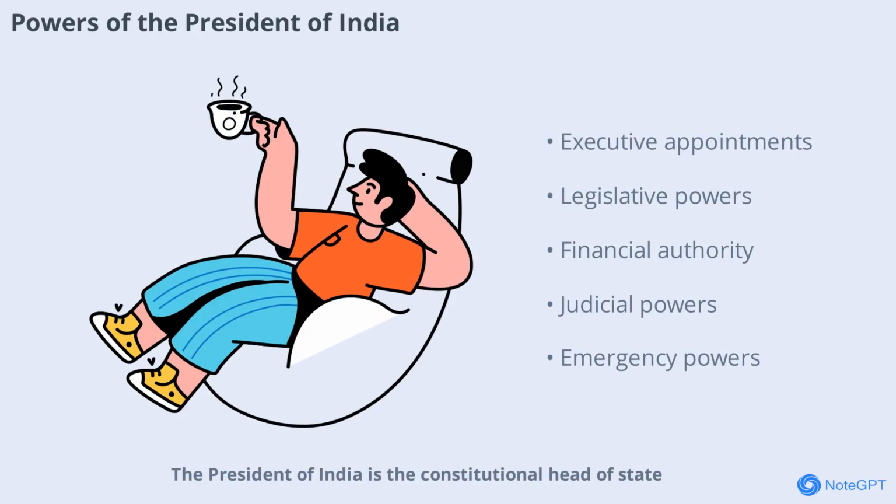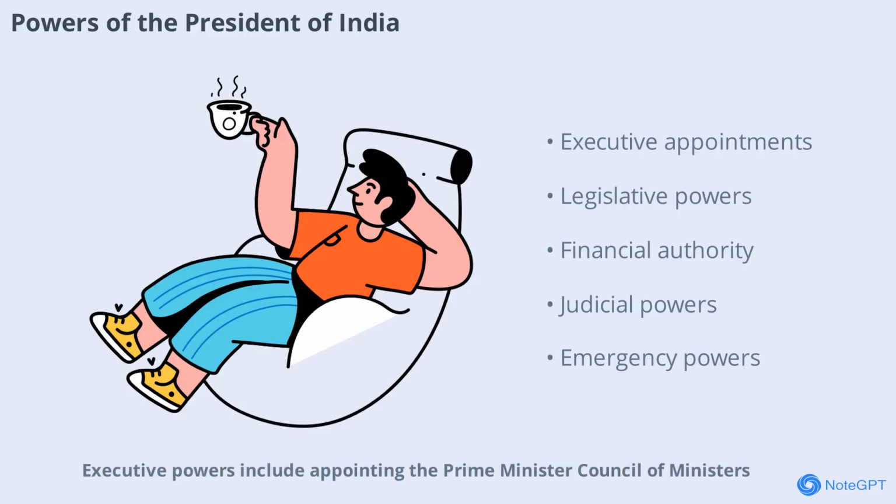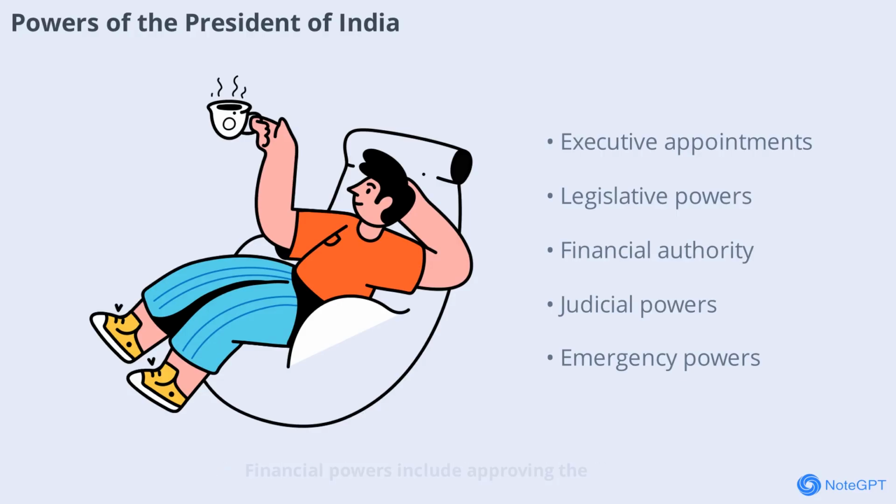President of India is the constitutional head of state, exercising powers on the advice of the Council of Ministers. Executive powers include appointing the Prime Minister, Council of Ministers, governors, and judges. Legislative powers involve summoning Parliament, dissolving Lok Sabha, and giving assent to bills. Financial powers include approving the budget and operating the contingency fund. Judicial powers allow the president to appoint judges and grant pardon. Emergency and military powers further expand the president's authority during crises.